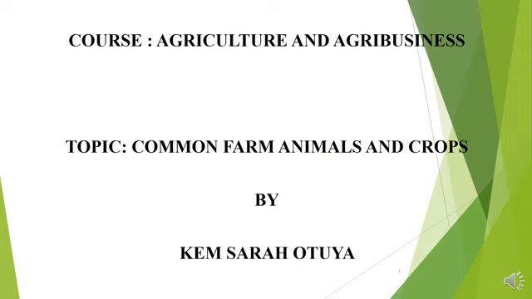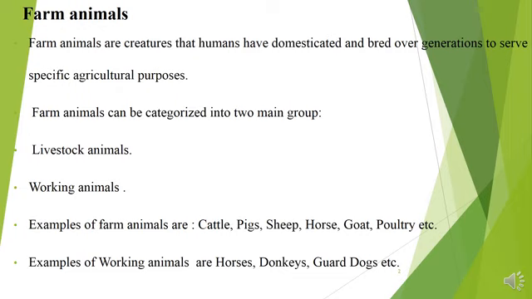I'm very sure we're familiar with the common farm animals and crops we have around us. Today, we'll be looking at various farm animals and crops. Farm animals are creatures that humans have domesticated and bred over generations to serve specific agricultural purposes.